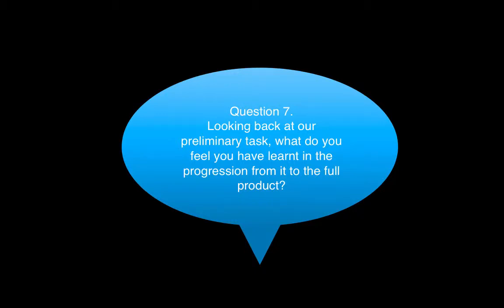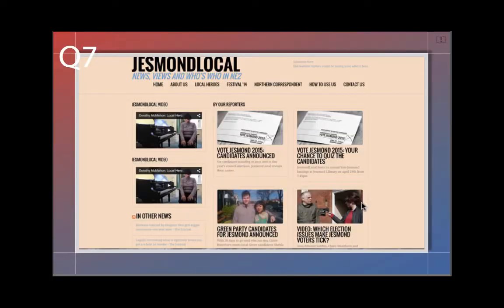Question 7. Looking back at our preliminary task, what do you feel you have learned in the progression from it to the full product? One of the first things we learned was where to find local news. Jasmine Local is an example of a local news website which distributes news content out to the public of any type. This could be used in our own broadcast to obtain news for our own show.